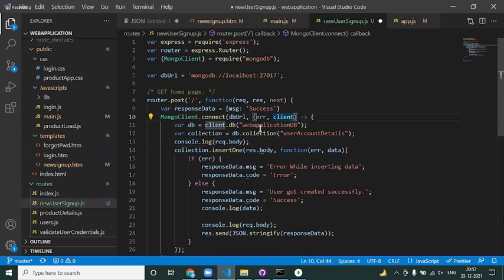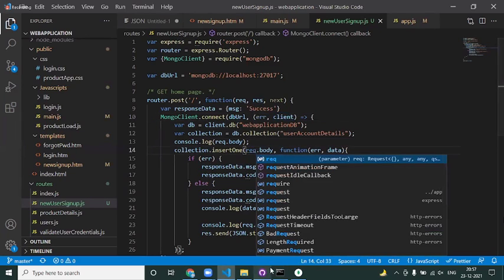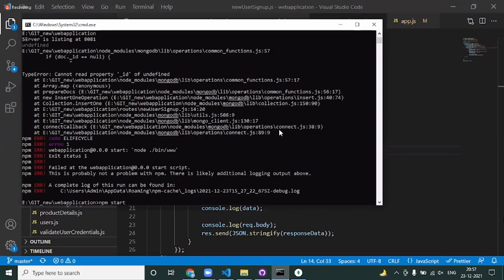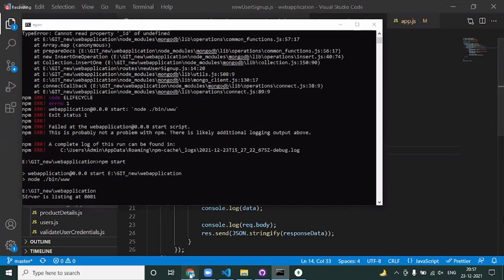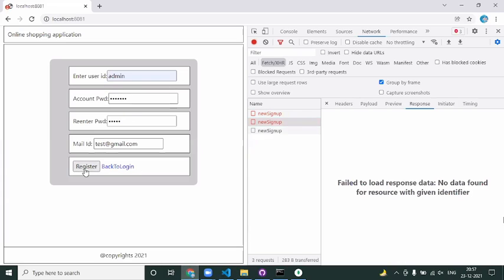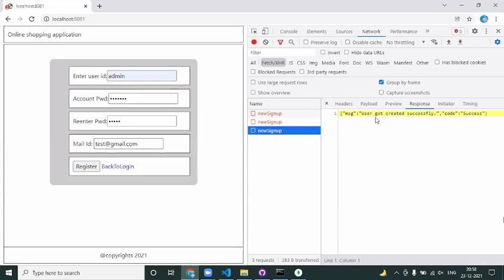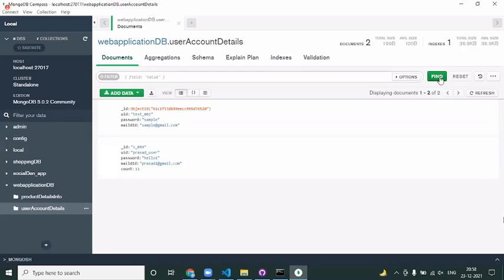Yes. Console.log request.body, and while sending, it should be request.body. Save this guy, because whatever user is passing, it is under the request object, right? Not the response object. Now once I click on request, awesome. Now I got a response that user got created successfully. And the magic you see over here, let me click on find method. Do you see dynamically user got added? No manual interaction. Dynamically user could able to sign up.